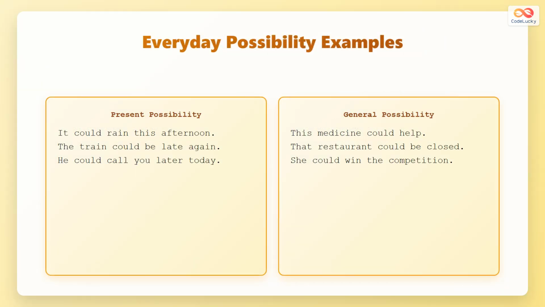Here are everyday examples using could for possibility. Present possibility examples include it could rain this afternoon, the train could be late again, and he could call you later today. General possibility examples are this medicine could help, that restaurant could be closed, and she could win the competition.